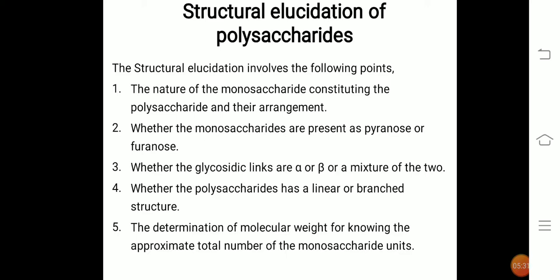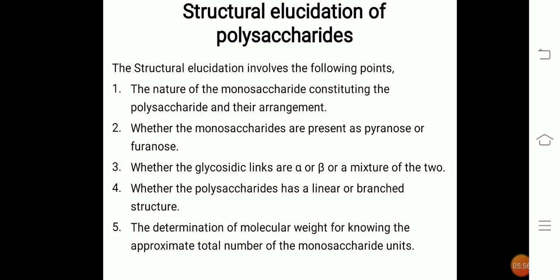Next, coming to the structural elucidation of polysaccharides. The structural elucidation includes the following points. To find out the structure of a polysaccharide, we should identify the nature of the monosaccharides constituting the polysaccharide and their arrangement.